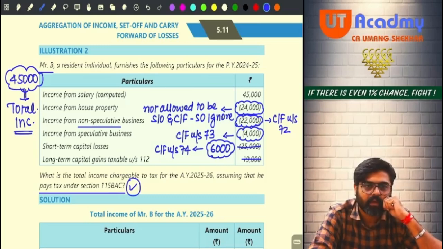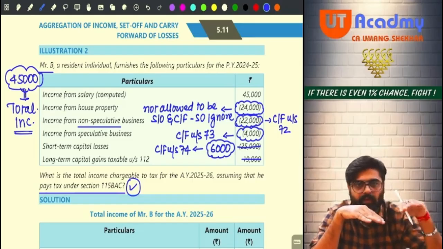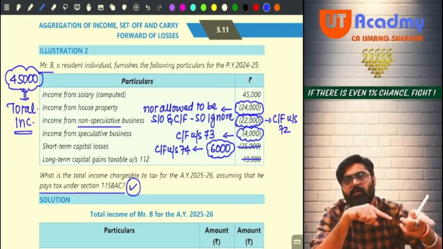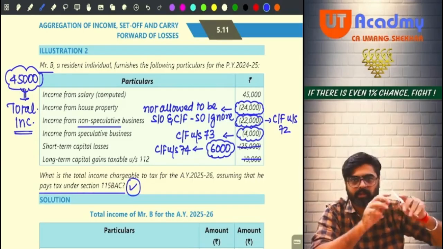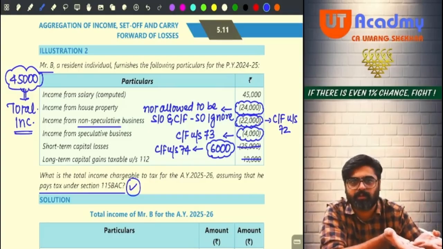If you are having a loss in house property in 23-24, which you have carried forward in this year, you are following 115BAC in this year. Okay, so you are ignoring. No, you are not supposed to ignore that. Whatever brought forward losses are there, they are supposed to be set off against your current year's house property income.